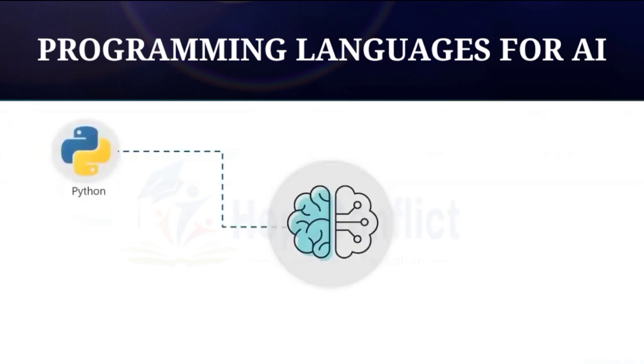Python is probably the most famous language for artificial intelligence, or it's also known as the most effective language for AI because a lot of developers prefer to use Python, and a lot of data scientists are also comfortable with the Python language. This is partly because the syntax of Python is very simple and can be learned very easily. It's considered to be one of the easiest languages to learn. Also, many AI algorithms and machine learning algorithms can be easily implemented in Python because there are a lot of libraries which have predefined functions for these algorithms. So all you have to do is call that function. You don't actually have to code your algorithm. So Python is considered the best choice for artificial intelligence.